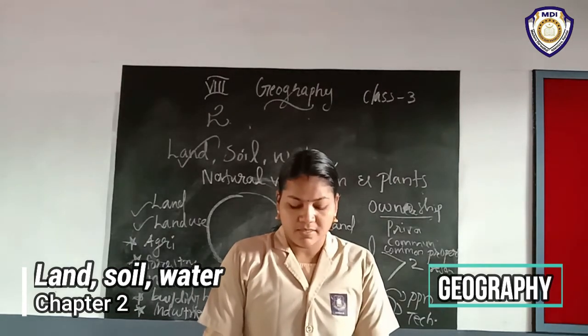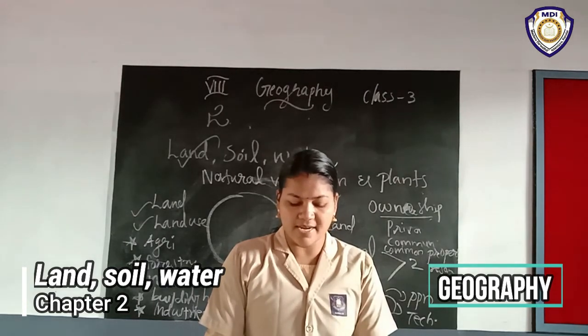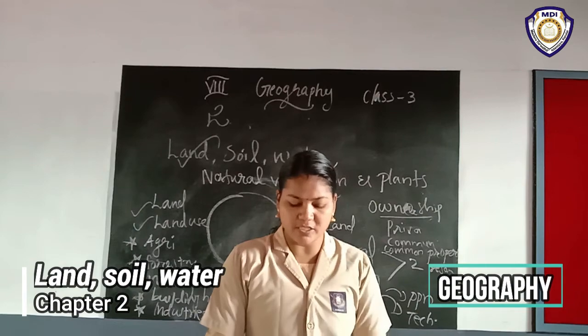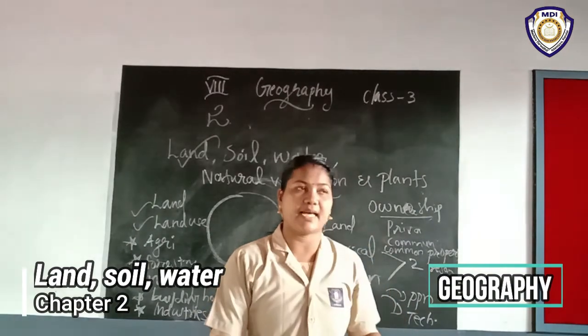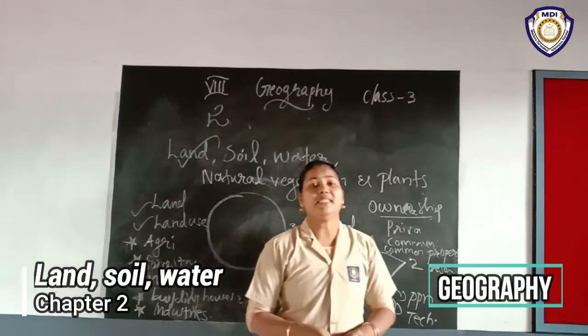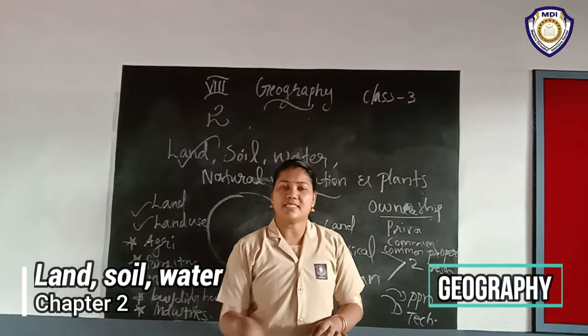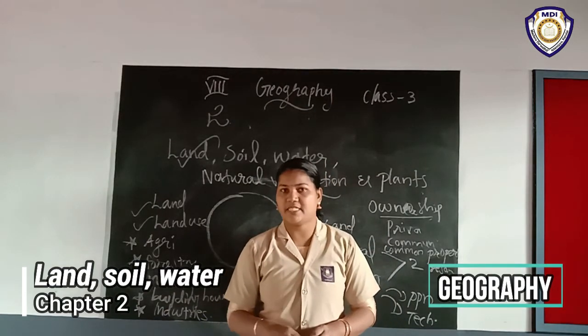Land degradation, landslides, soil erosion, desertification are major threats to the environment because of the expansion of agriculture and construction activities. Listen, in the initial stages this type of problem did not exist.